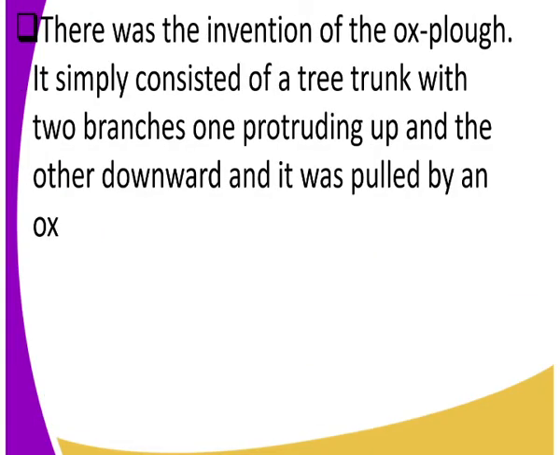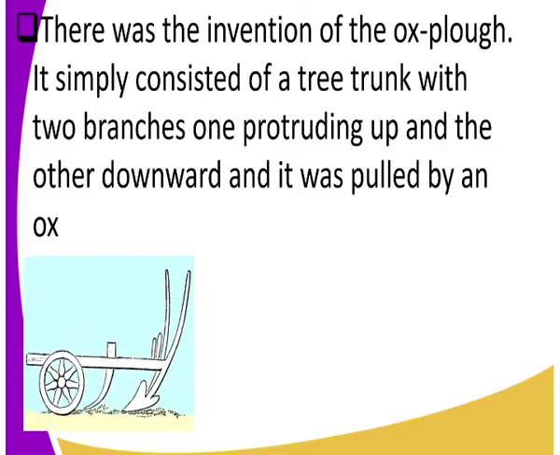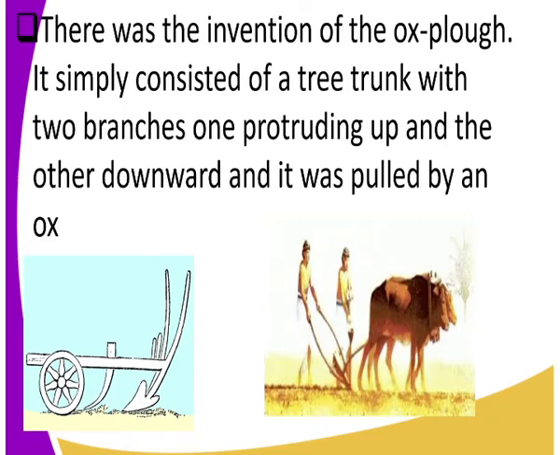Not forgetting, another impact was the invention of the ox plow. It simply consisted of a tree trunk with two branches, one protruding up and the other downward, and it was pulled by an ox. Look at that. That's the ox plow, the thing that the farmers used to dig. Now it's being pulled by two oxen there, and the other man is pushing the plow. Good, those are some of the impacts of early agriculture in Mesopotamia.